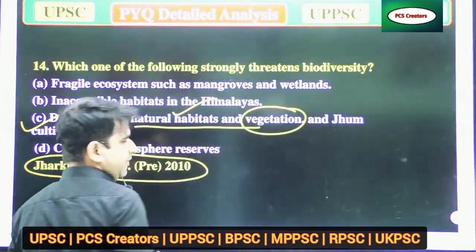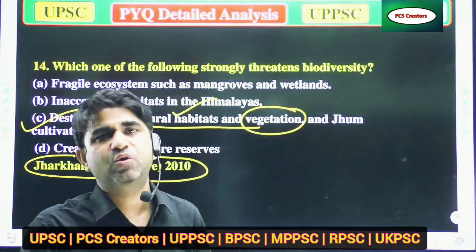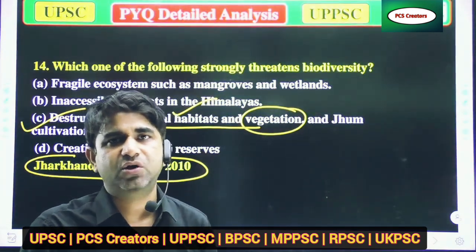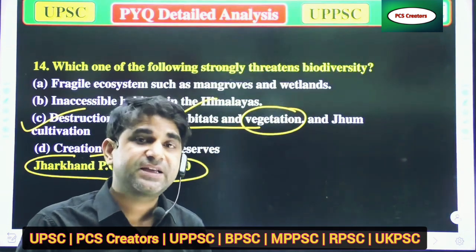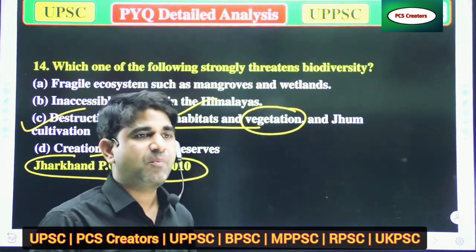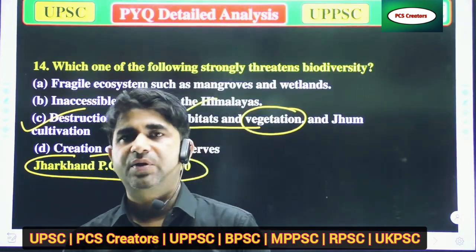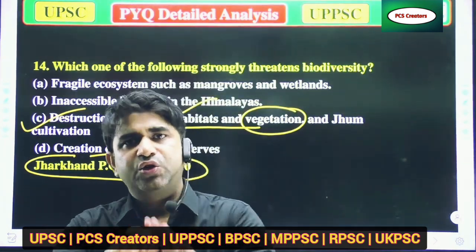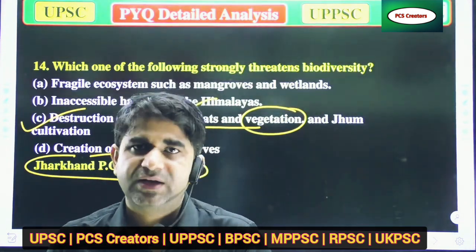If there is a decrease in vegetation in any area, it means there will be no plants. When there are fewer plants, that also decreases biodiversity, because plants provide food, shelter, everything to various living organisms. So when there is less vegetation, there will be less biodiversity.